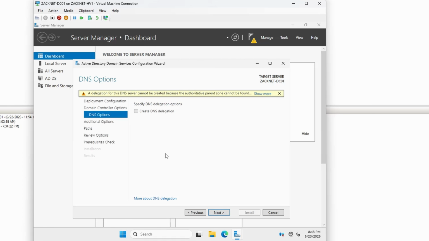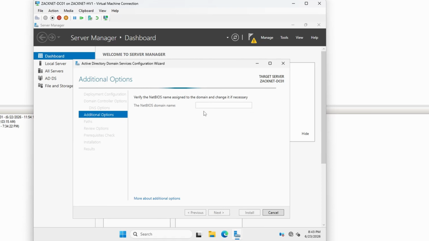And don't really worry about DNS delegation at this point, because this is our first domain controller. And the NetBIOS name, it's going to be a short for the ZackNet.lab. So this is the short, ZackNet. And then we'll hit Next.